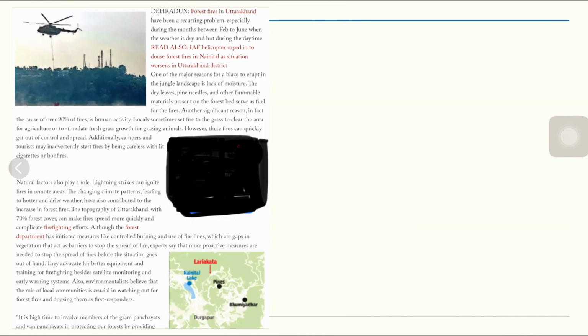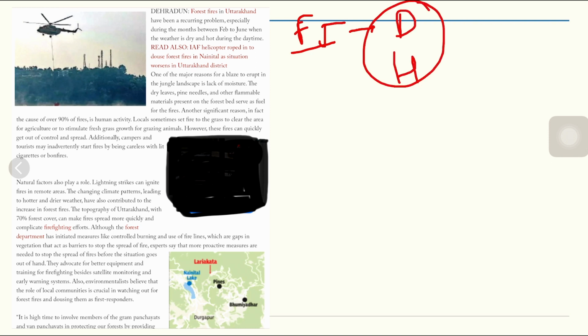Now we move on to the fifth topic, and that is the Uttarakhand fires. When we talk about the Uttarakhand fires, you must have read that forest fires in Uttarakhand have been a recurring problem, especially during the months of February to June, when the weather in this particular region is dry and hot during the daytime. One of the major reasons for the eruption of fires in the jungle landscape is the lack of moisture, because there is a lack of rain. So lack of moisture is one of the reasons.